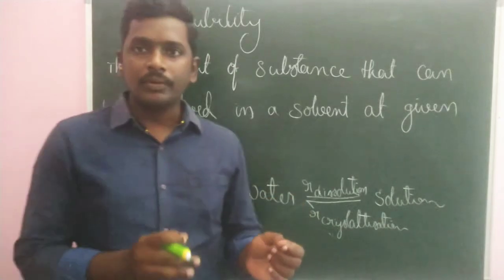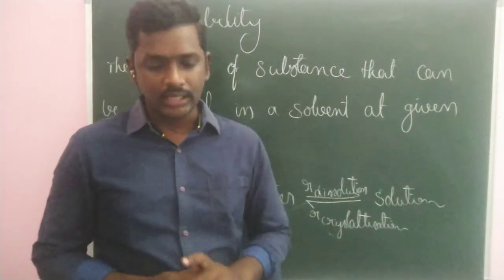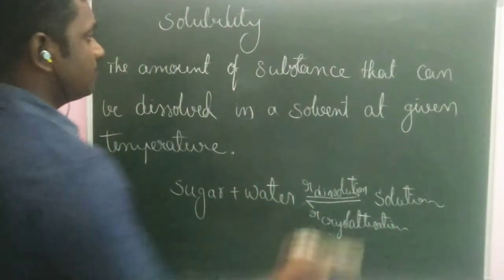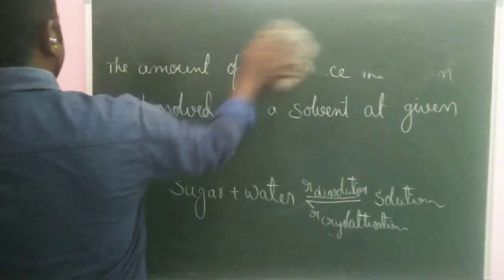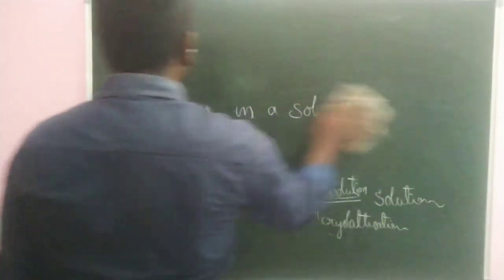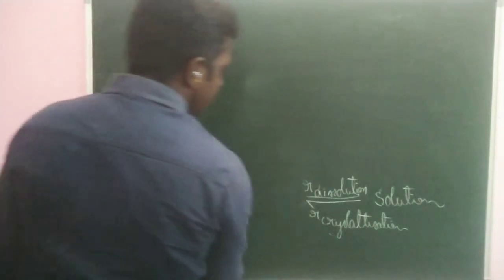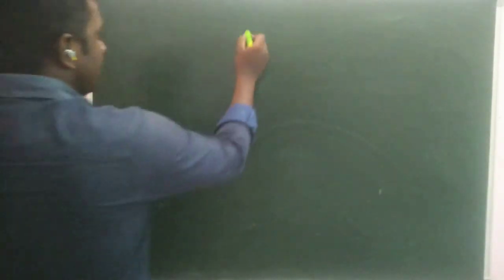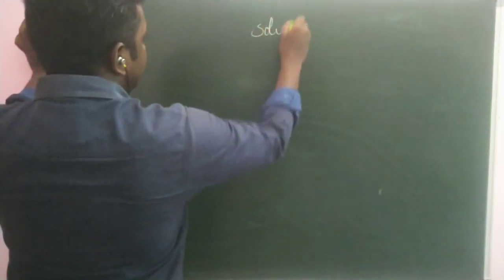Depending upon the solubility, solutes are mainly of three types. We will see the three different types of solutes.